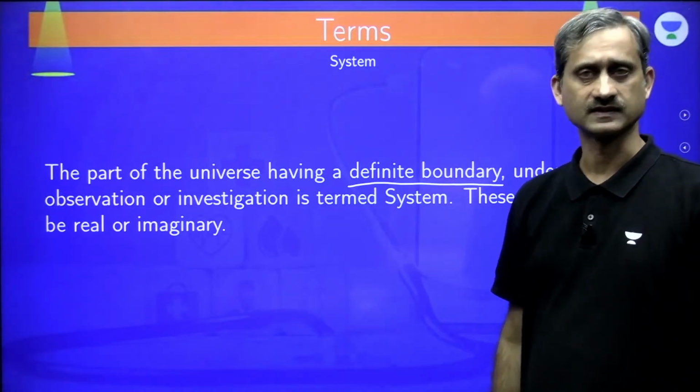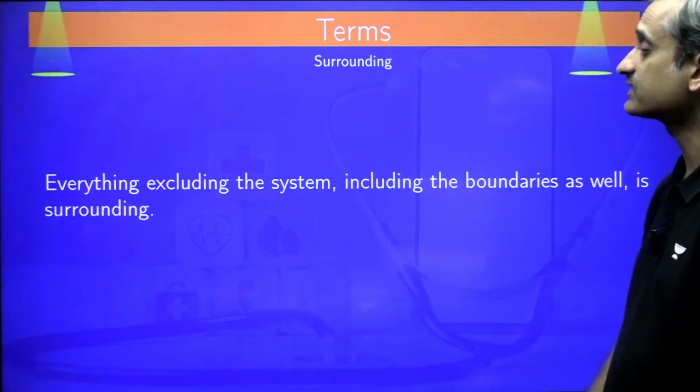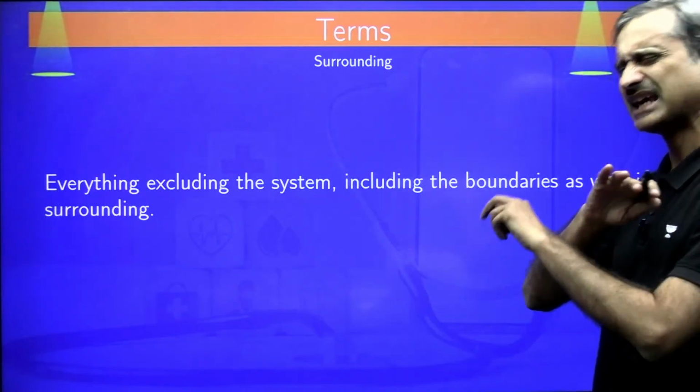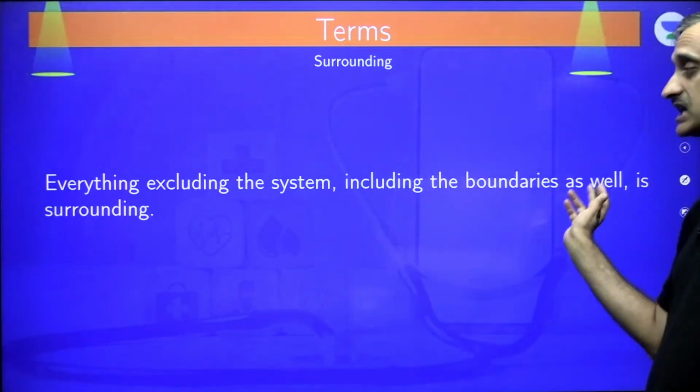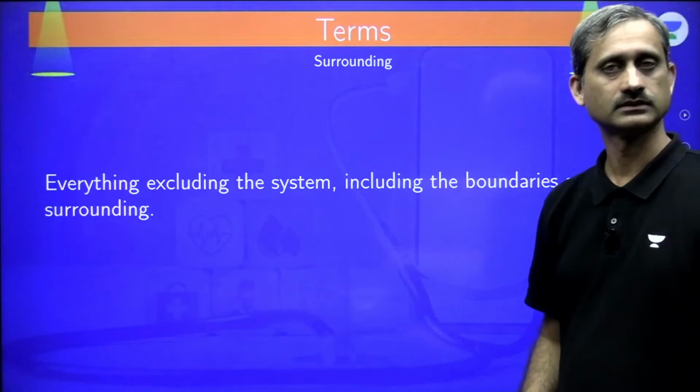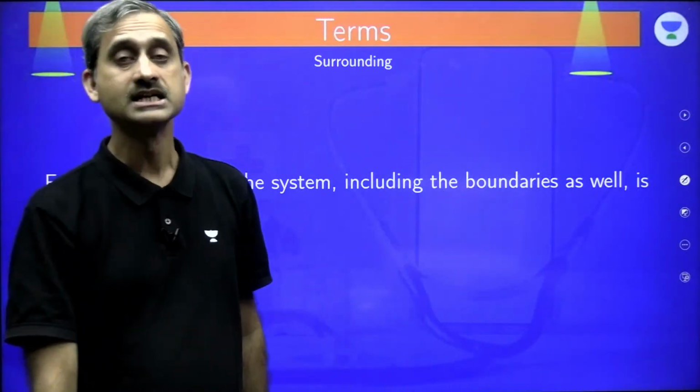Otherwise, I cannot define the system. Clear? So what is a system? That is absolutely clear. Then we have surrounding. Everything other than the system, which includes the boundaries as well, is surrounding. Clear? So that is what we have as the surrounding.